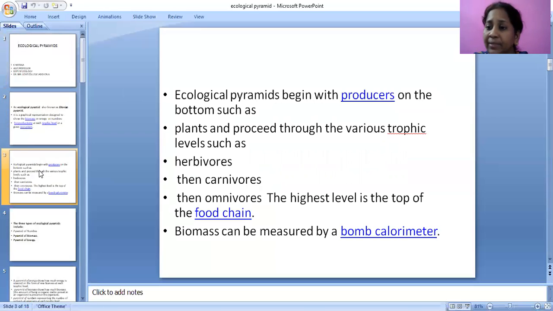Ecological pyramids begin with producers at the bottom, such as plants, and proceed through various trophic levels, such as herbivores, then carnivores, then omnivores. The highest level is the top of the food chain. This biomass can be measured by a bomb calorimeter.